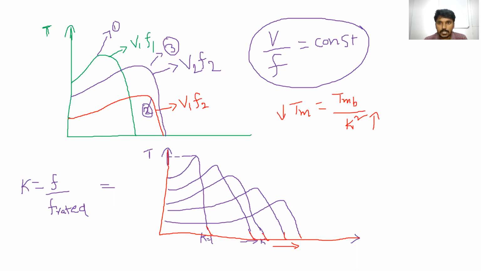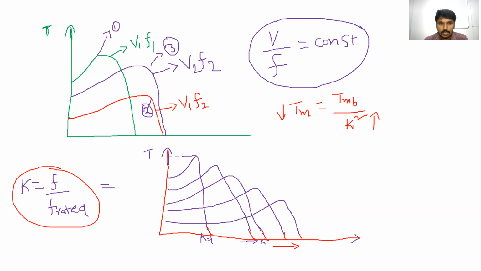This is the maximum torque at base speed or at base frequency. This is the torque at given frequency, or operating frequency. Clear? If this k value increases, then the torque is going to decrease.